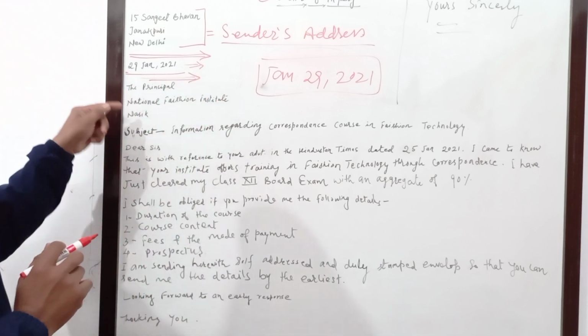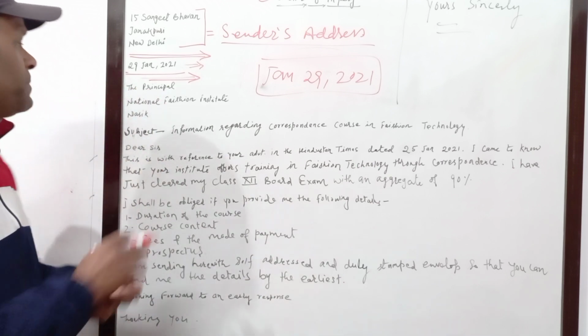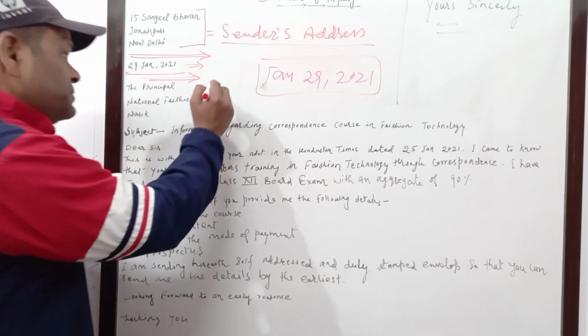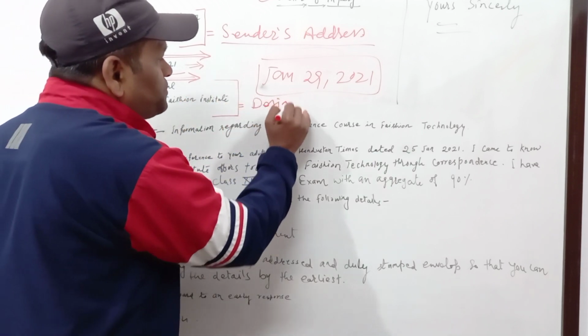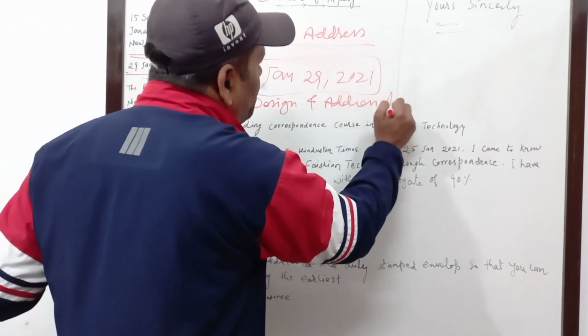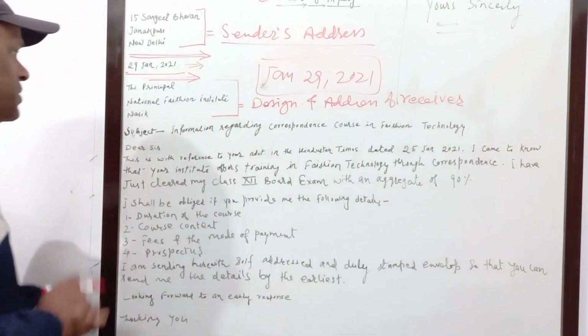After this, we move to the next line, but remember to keep one line gap. Now the designation to whom we are writing, that is the principal, National Fashion Institute, Nasik. Remember, this part is actually the designation and address of the receiver to whom we are writing. This point you have to remember.